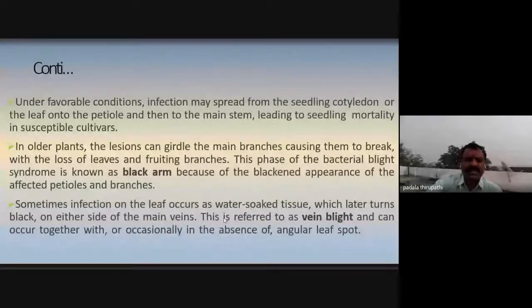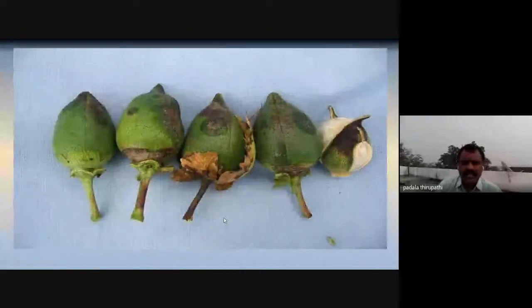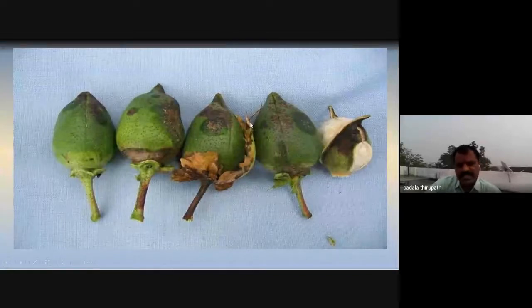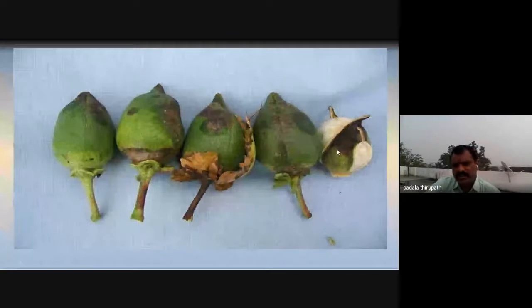So these are the cotton bolls. How are they affected? This one is at an earlier stage, and afterward, when the disease is at a matured stage, the cotton bolls fall completely from the branches or tree.